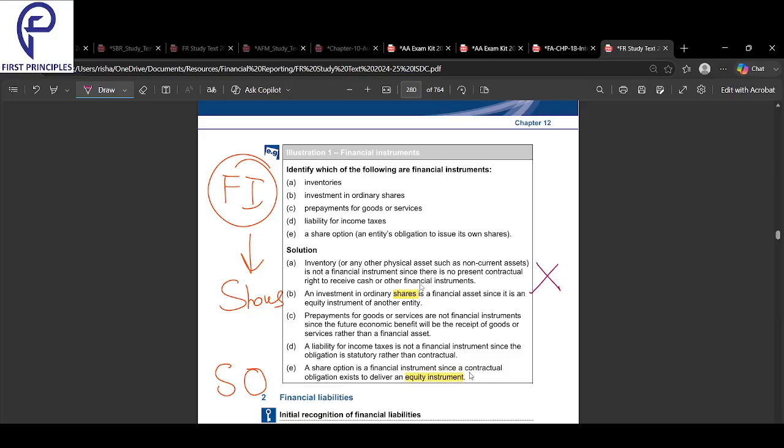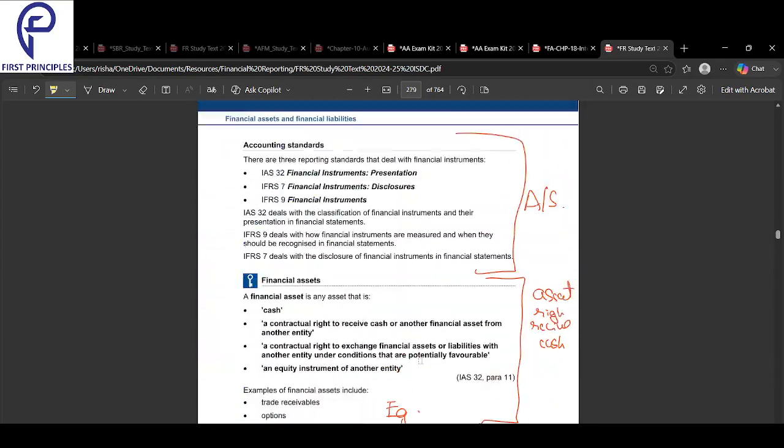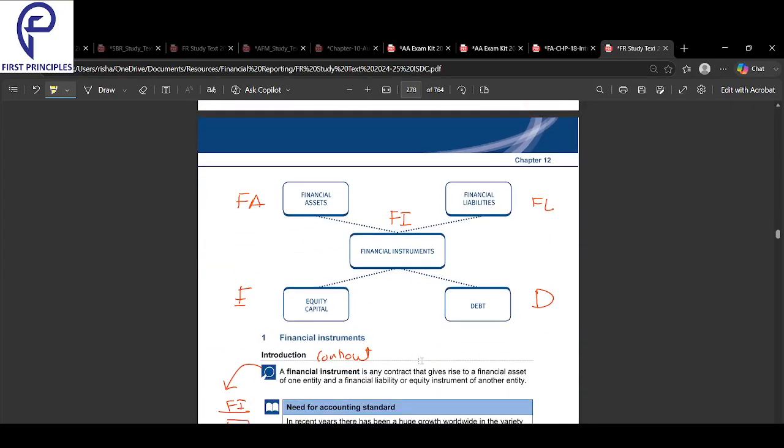A share option is a financial instrument. Liability for income taxes is not, and prepayment for any goods or services is not. This is not a financial asset. Shares and share options are financial instruments. Quick revision on this: shares and share options can be a financial asset, creating a right that I can receive cash in the future. Now we have completed financial instruments.